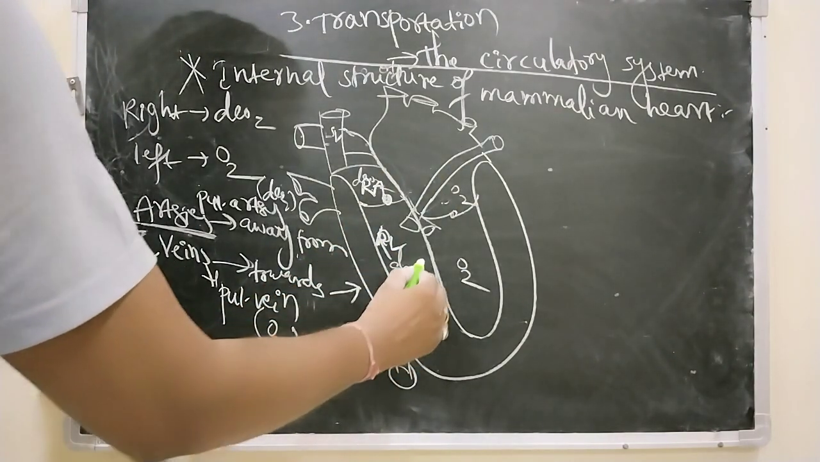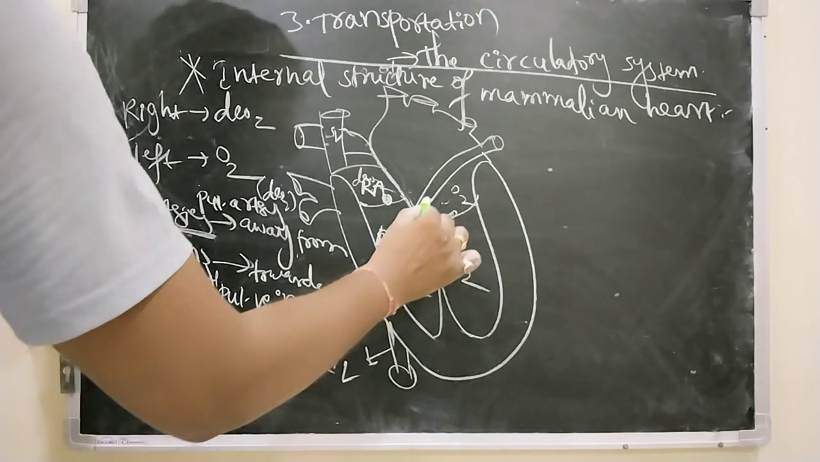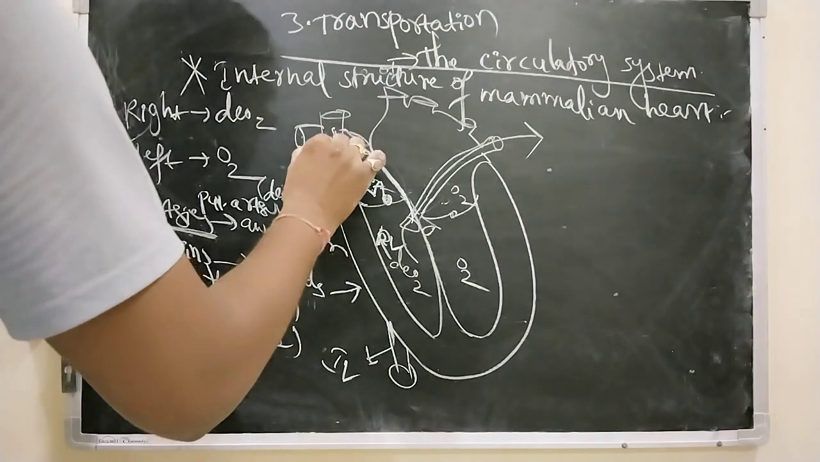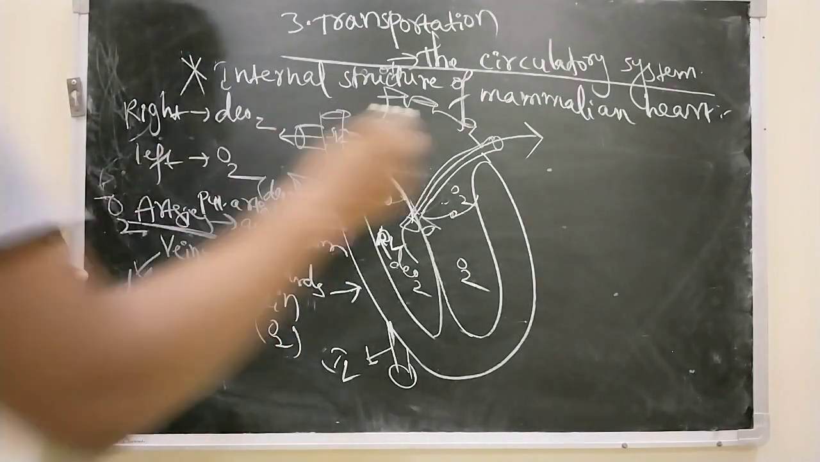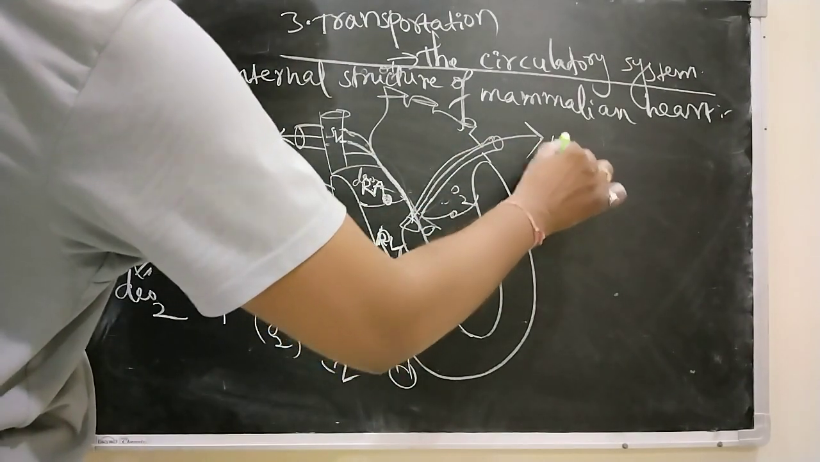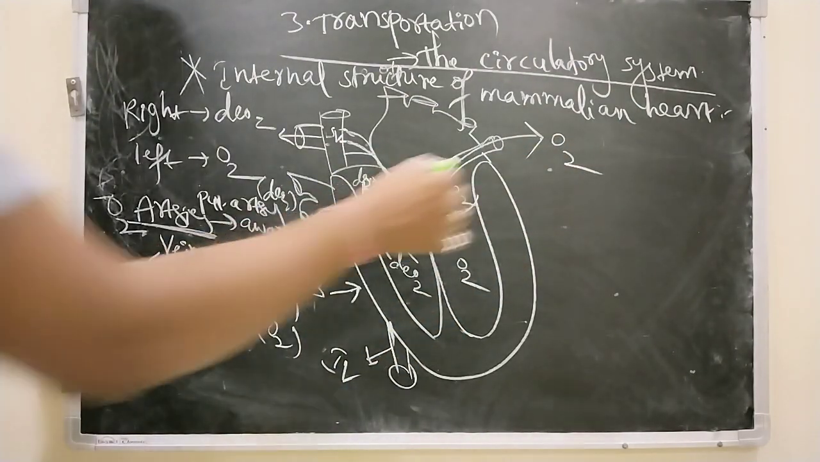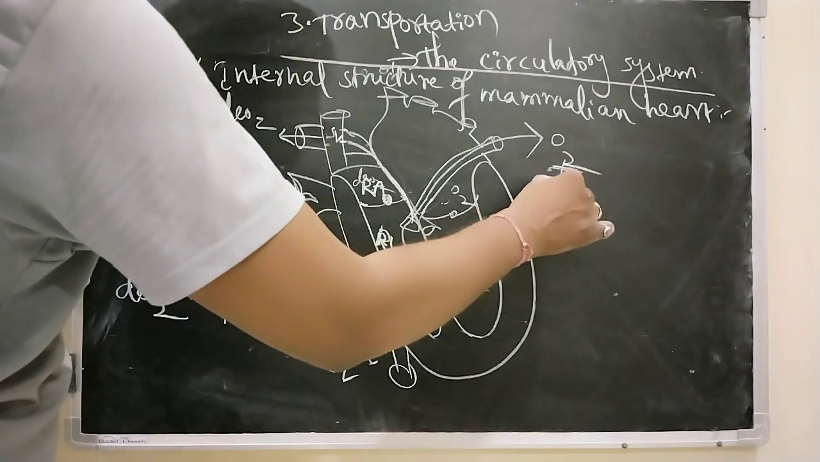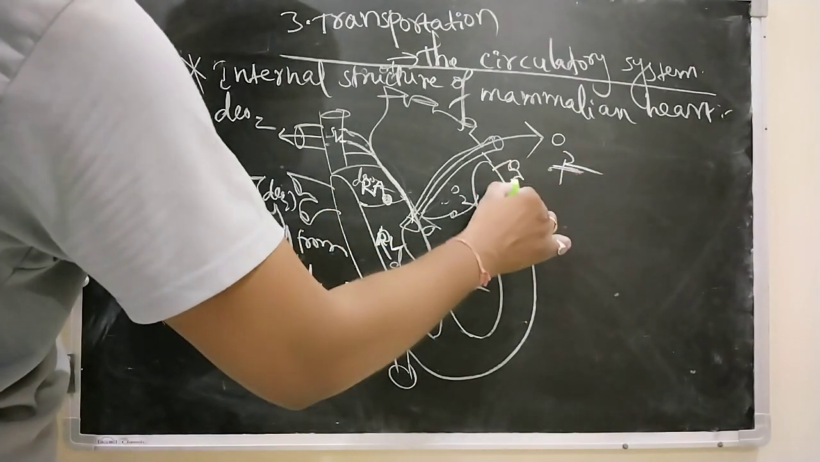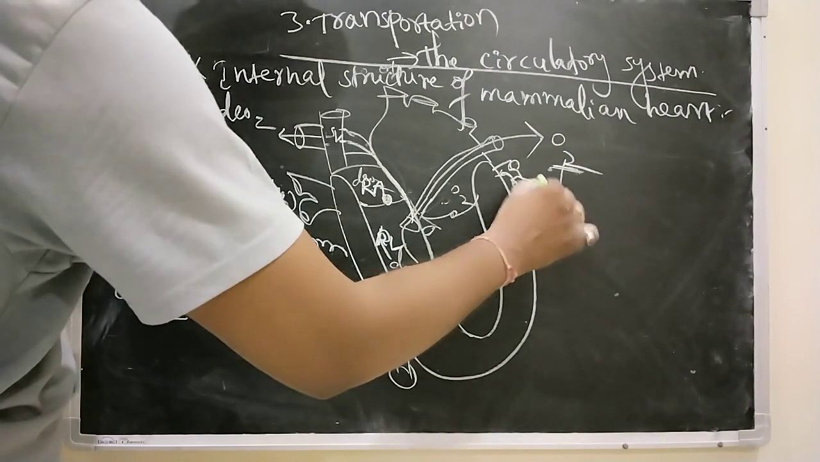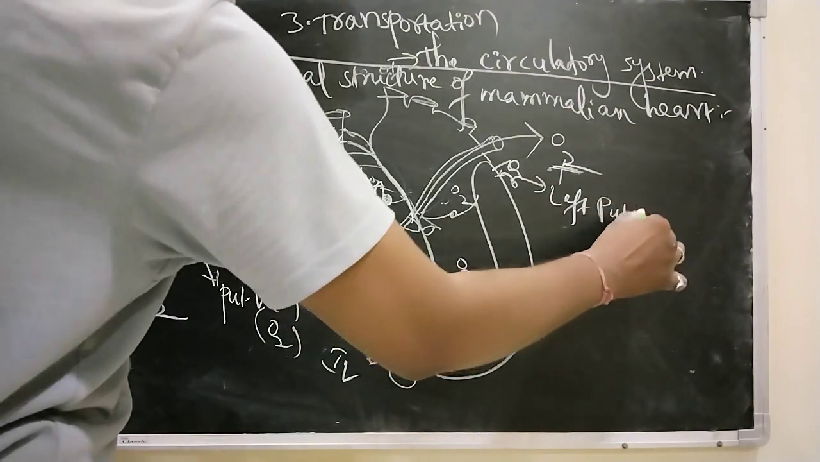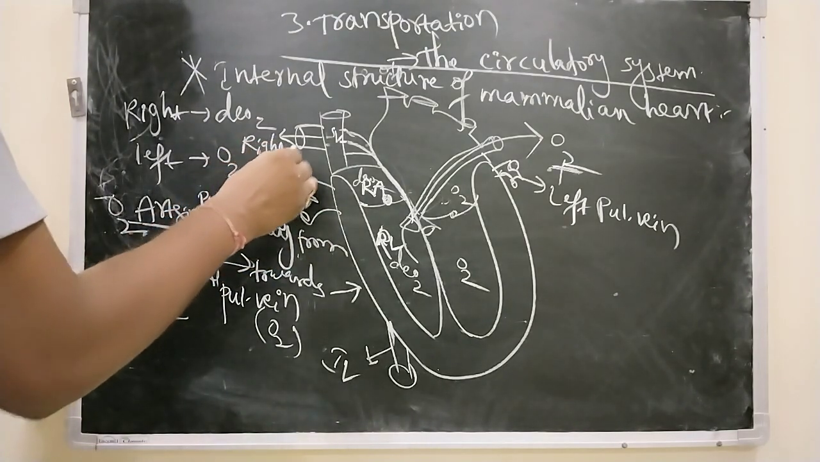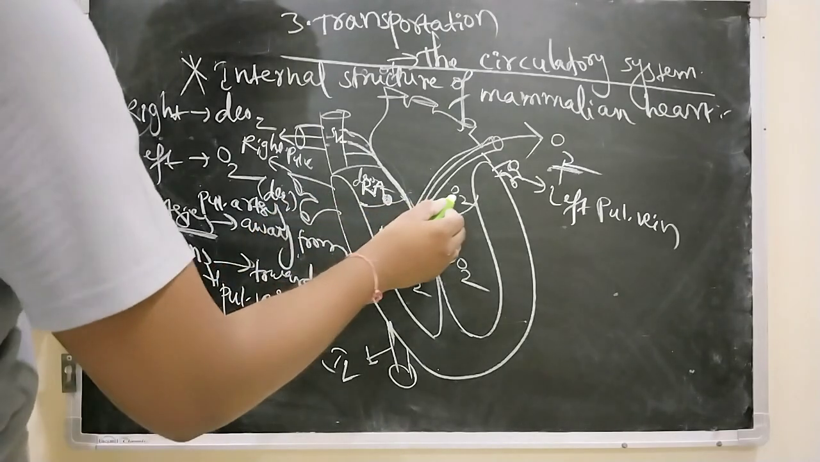From the right ventricle, the deoxygenated blood is taken by the left pulmonary artery to the left lung and the right pulmonary artery to the right lung. In the lungs, the deoxygenated blood is converted into oxygenated blood, and again this oxygenated blood is collected by the left pulmonary vein and right pulmonary vein, and given to the left auricle.